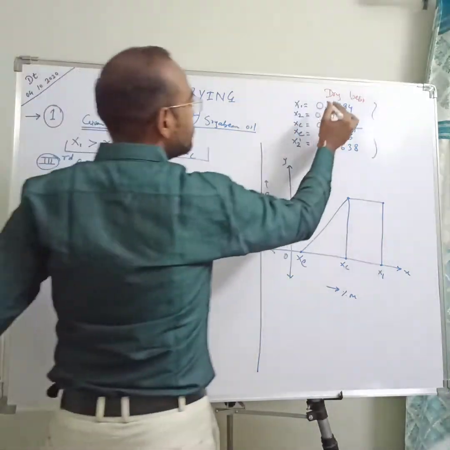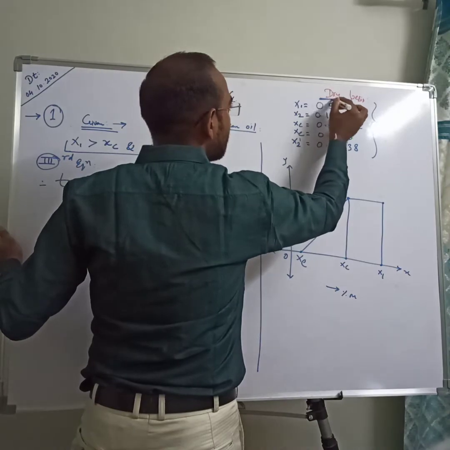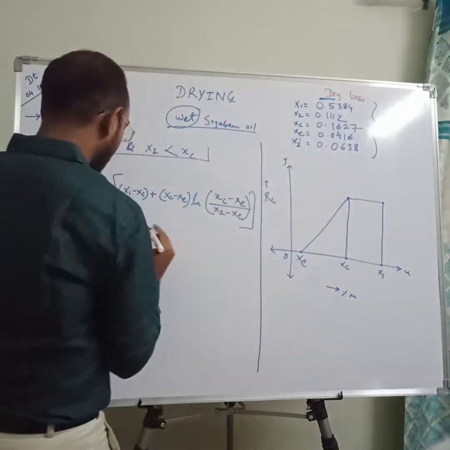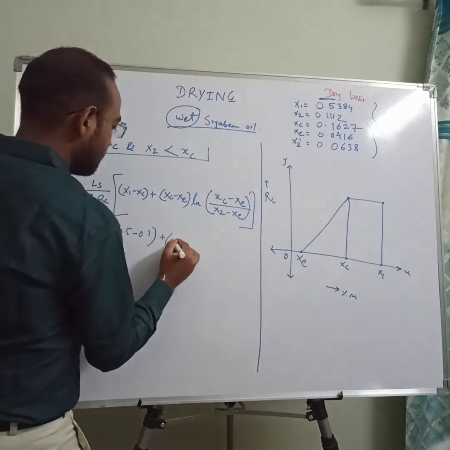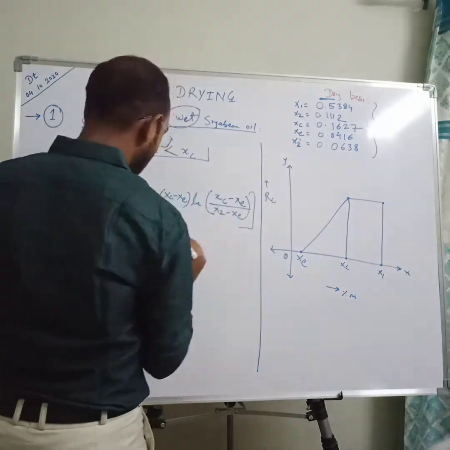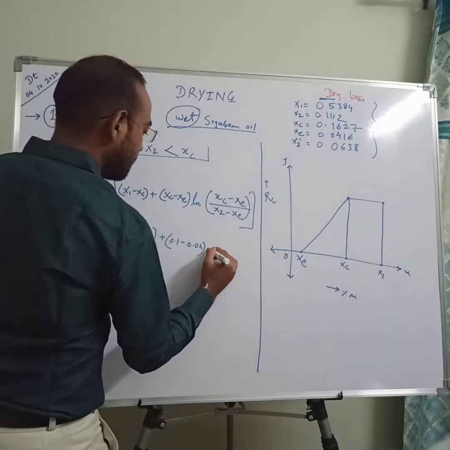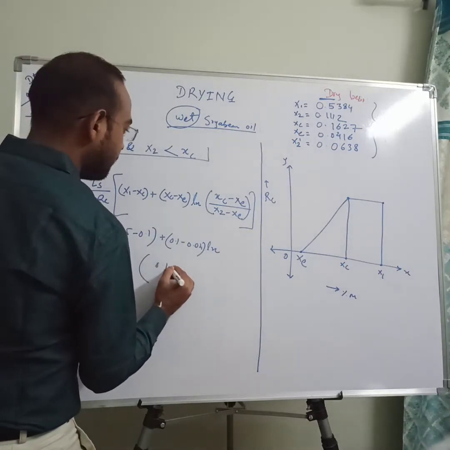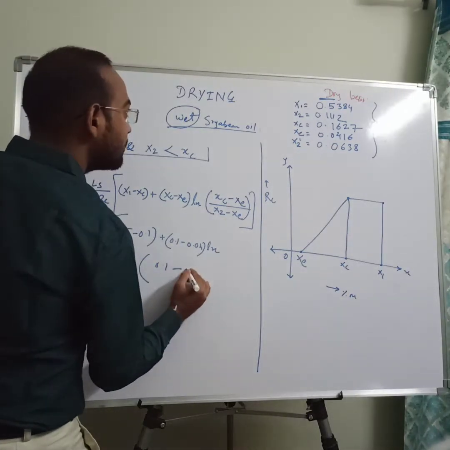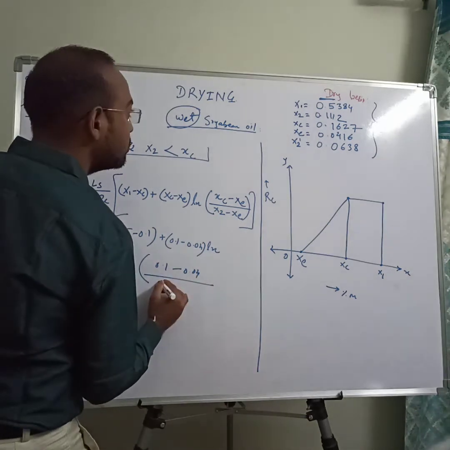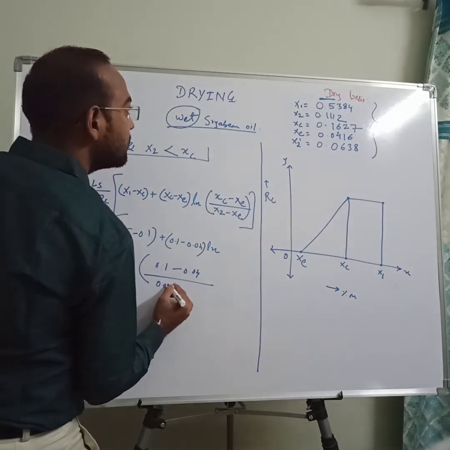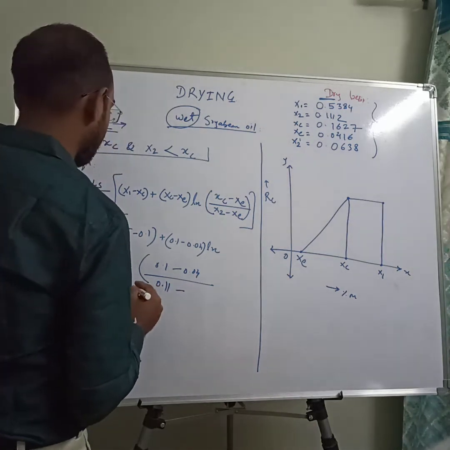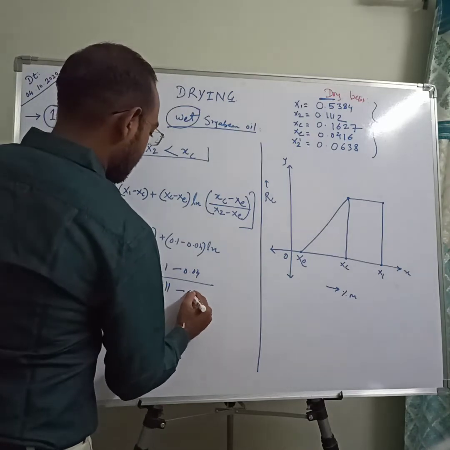I just used the first two digits of these values. 0.5 minus xc is 0.1, plus 0.1 minus xe is 0.04, ln of 0.1 minus 0.04 upon x2 0.11 minus xe 0.04.